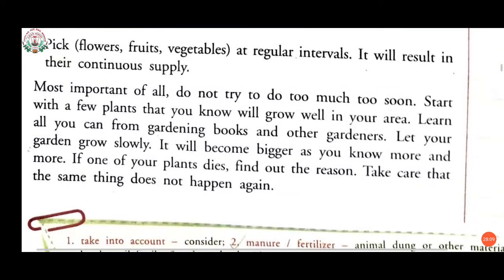Now, most important of all, do not try to do too much too soon. Start with a few plants that you know will grow well in your area. By looking at your neighbor, you may know which kind of soil you have in your house. So according to that, you must try to plant. But the most important thing is what? Do not try to do too much and too soon. You don't have to do anything very soon.